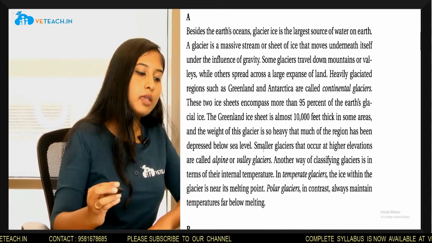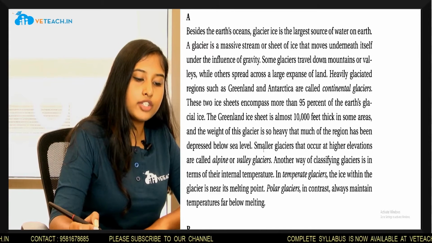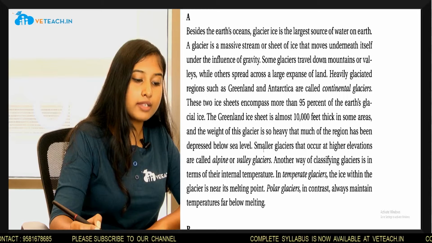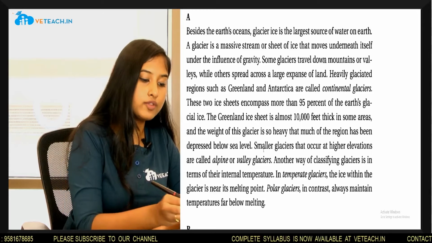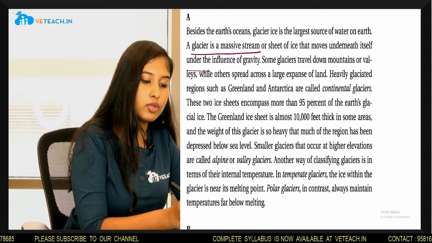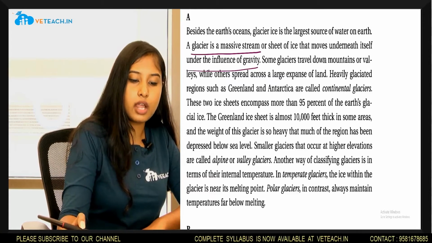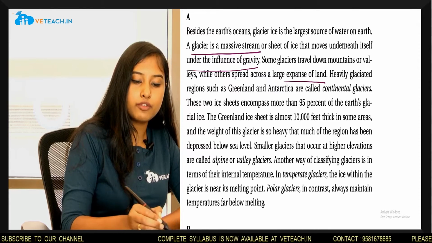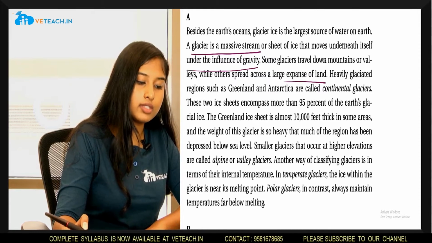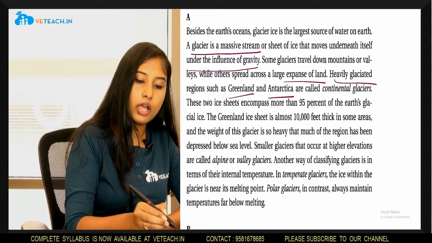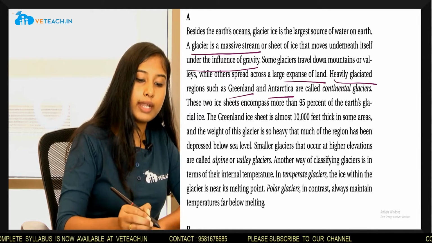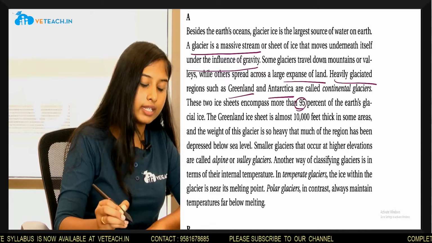Section A. Besides the Earth's oceans, glacier ice is the largest source of water on Earth. A glacier is a massive stream or sheet of ice that moves underneath itself under the influence of gravity. Some glaciers travel down mountains or valleys, while others spread across a large expanse of land. Heavily glaciated regions such as Greenland and Antarctica are called continental glaciers. These two ice sheets encompass more than 95% of the Earth's glacial ice.